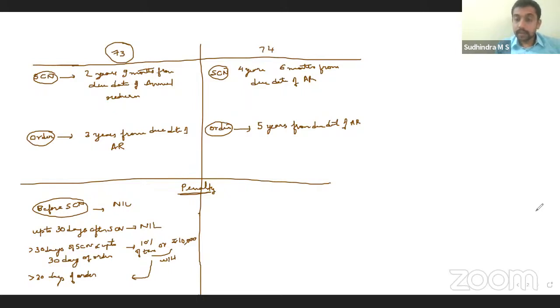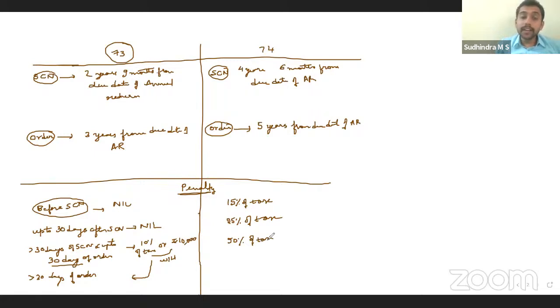No penalty. It is 15% of the tax before issuance of show cause notice. Once show cause notice is issued, if you pay within 30 days, 10 more percent, 25% of the tax. If you are paying the tax beyond 30 days of issuance of show cause notice, but within 30 days of the order being passed, 50% of the tax.